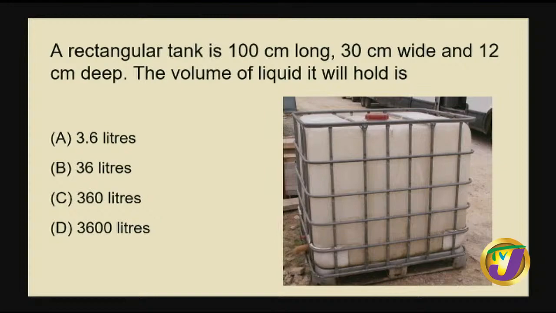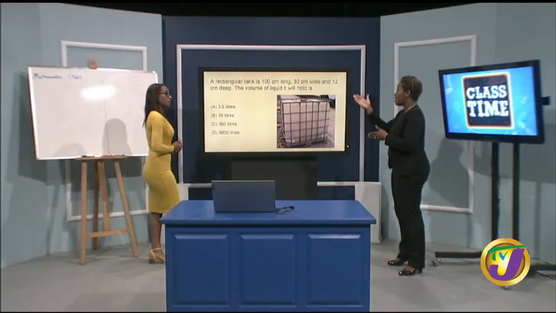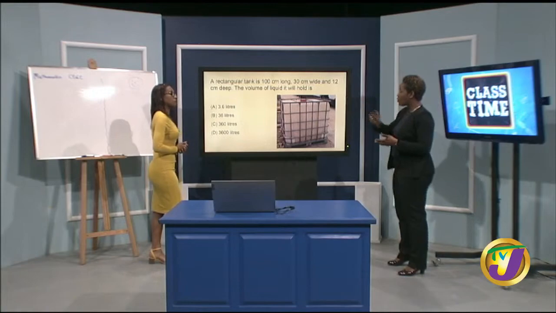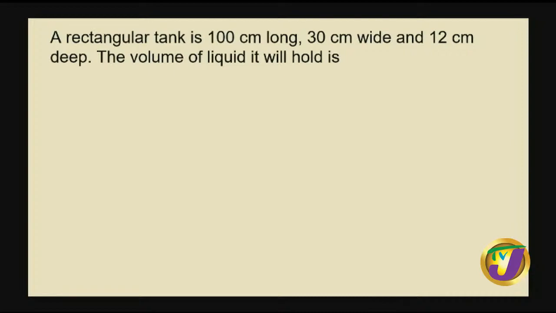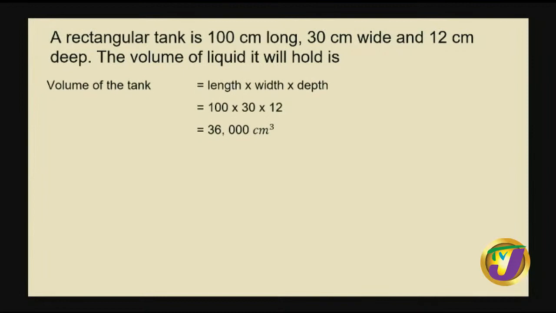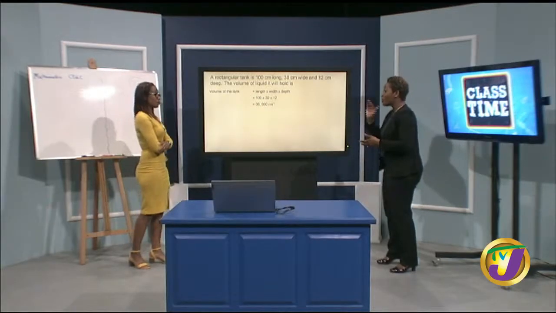Three-dimensional. Great. Volume requires us to have 3 dimensions, which were given in the question. 100 centimeters long, the width is 30 centimeters, and the depth is 12 centimeters. So pretty much it's calculation. Let's see what the calculation will give us, because now we're going to multiply 100 centimeters by 30 and then by 12. But the options you were given were in liters. Good. So what now do we know? We worked out the volume, it's now 36,000 cubic centimeters.